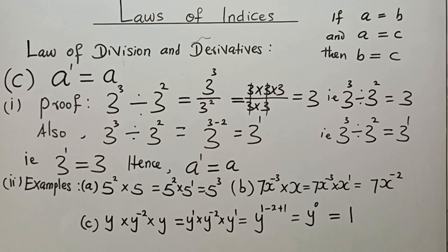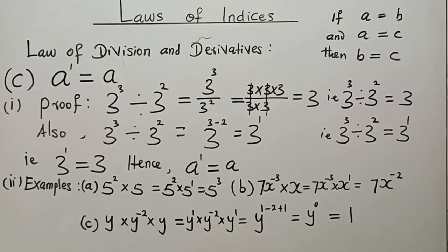Second example, that example B, says 7x to the power minus 3 times x. Again, we see a case in which a participant, that is this x, is written without any number written as its power.